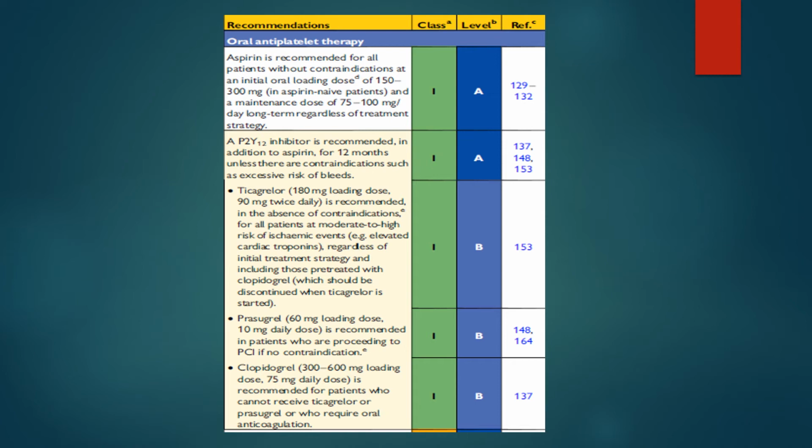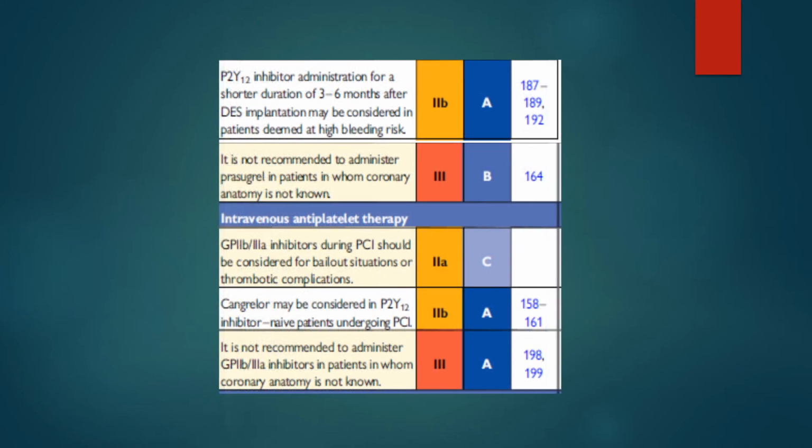Clopidogrel still has its role, especially in patients who need oral anticoagulation, and this is to be discussed later. But clopidogrel has its role, and you can give the patient, if no contraindication, either ticagrelor or prasugrel. In a class 2B, P2Y12 inhibitor administration for a shorter duration of 3 to 6 months after DES implantation may be considered in patients with high bleeding risk. In a patient with high bleeding risk, where you cannot monitor the patient closely, you can give dual antiplatelet therapy for 3 to 6 months.